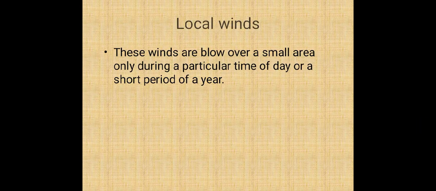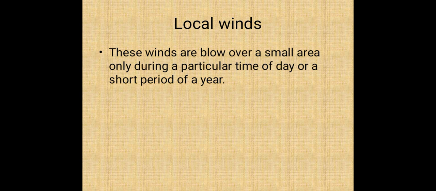Next one is local winds. See the word local. Local winds blow over a small area only, during a particular time of a day or a short period of a year. In a particular area, at a particular time, it can blow. That's why it is called a local wind. Examples for local winds are land breeze and sea breeze.